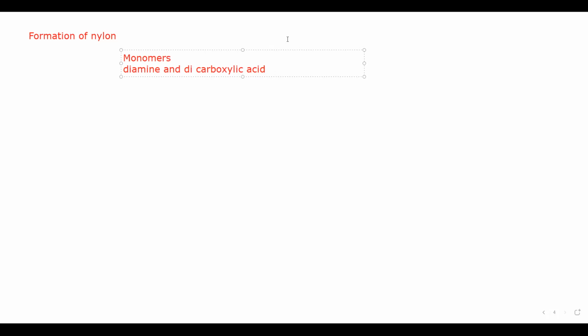What is the structure of a diamine? The term di means two, and the term amine refers to when nitrogen and hydrogen have a bond. This is called amine. And carboxylic acid, C double bonded with O and OH. C double bonded with O and OH, that is called carboxylic acid. So the monomers here are diamine and dicarboxylic acid.